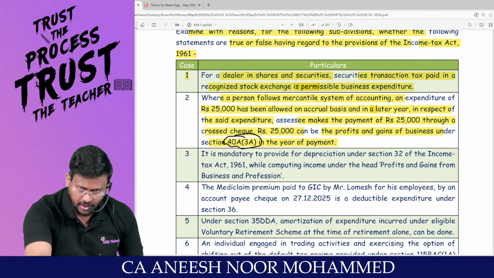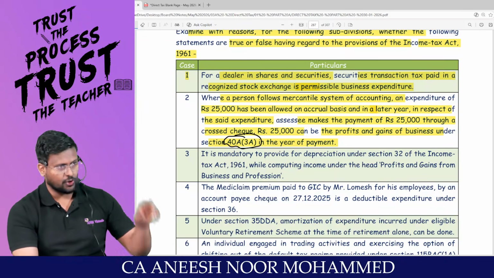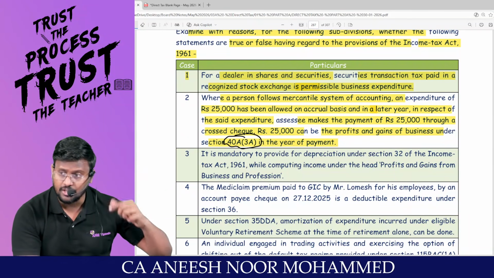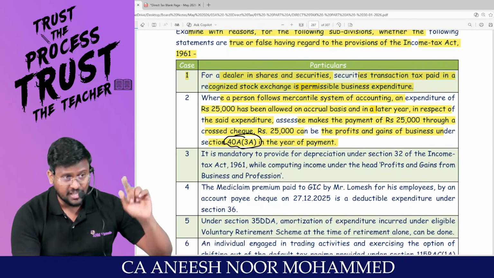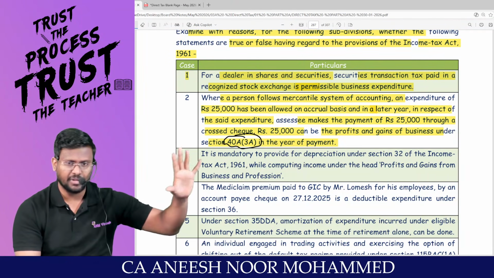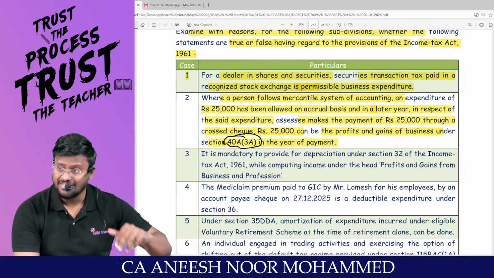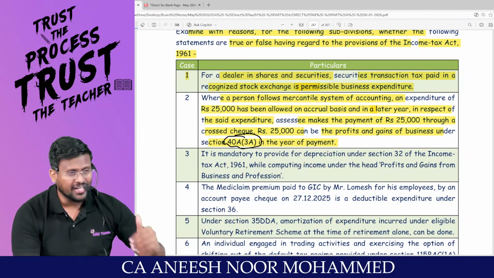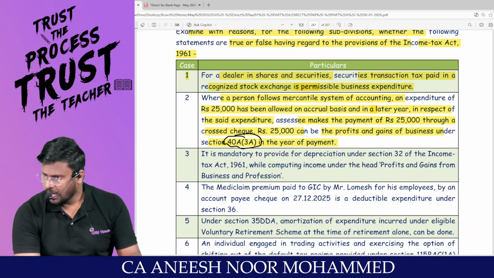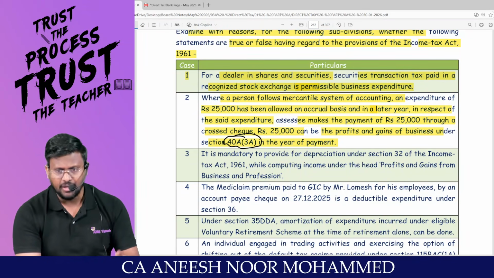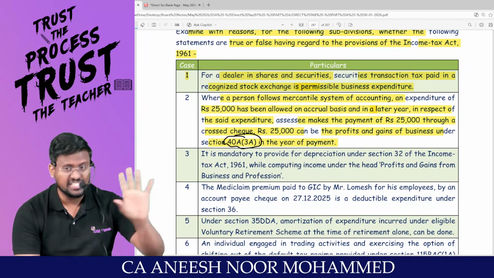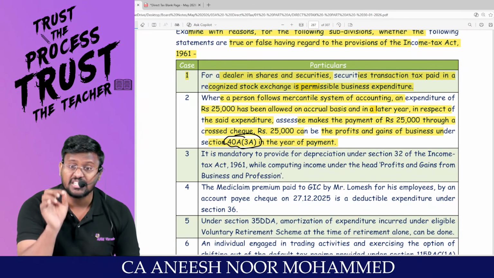40A(3A). We discussed 40A(2), related party transaction. 40A(3), cash payment exceeding 10,000 or 35,000 as the case may be. 40A(7), provision for gratuity. 40A(9), contribution to unrecognized fund. Am I right? This is 40A(3A), deemed income. What income? In future, if you are not paying that by account payee cheque, account payee bank draft, electronic clearing system, or such electronic mode as may be prescribed, it will be treated as deemed income under 40A(3A).